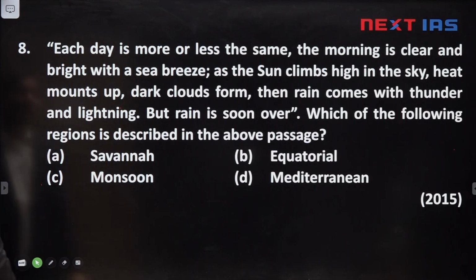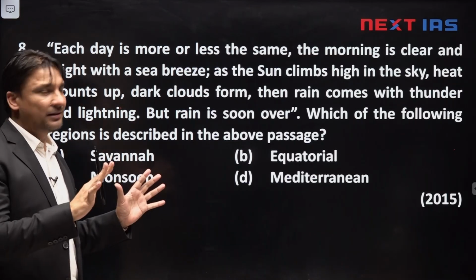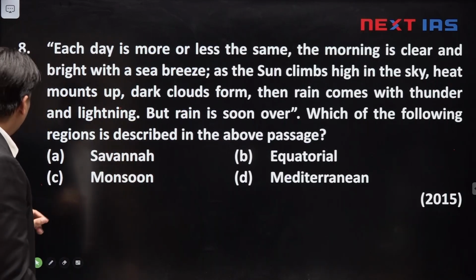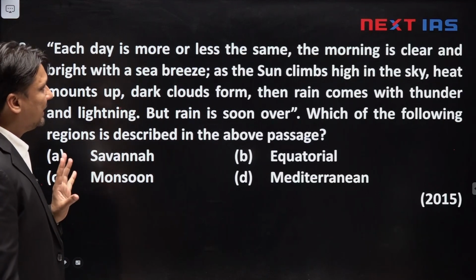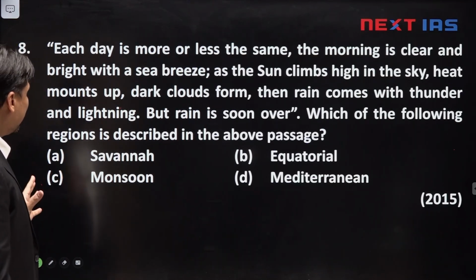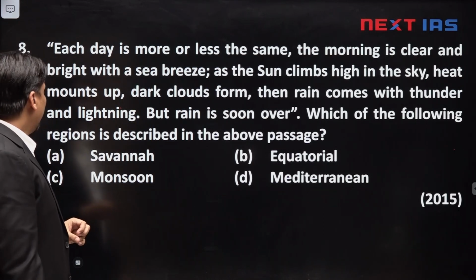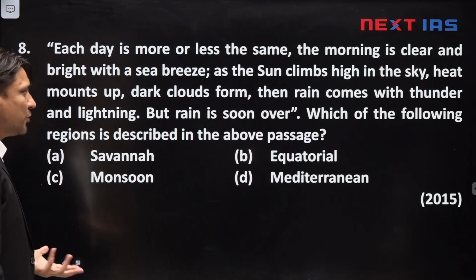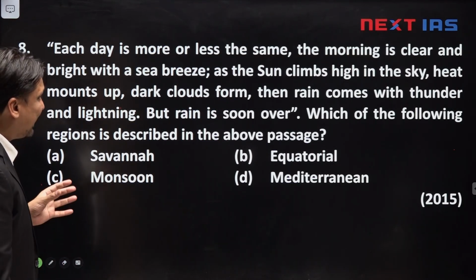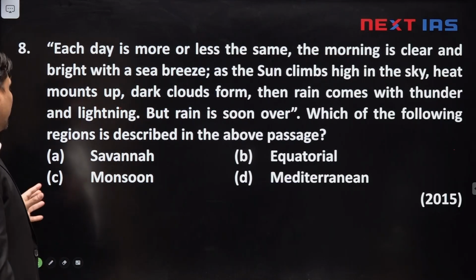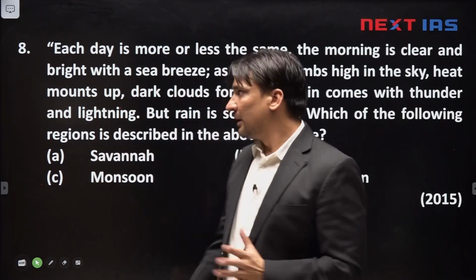The next question is about a particular climatic and biotic region. What is the question? Each day is more or less the same. The morning is clear, bright with a sea breeze. As the sun climbs high in the sky, heat mounts up, dark clouds form, and then rain comes with thunder and lightning. But the rain is soon over. Which of the following regions is described in the above passage?